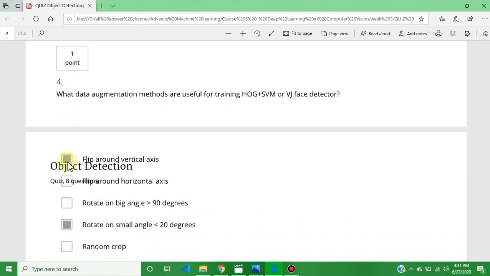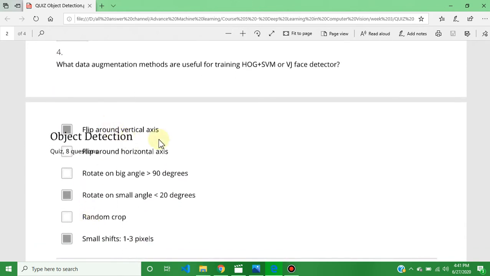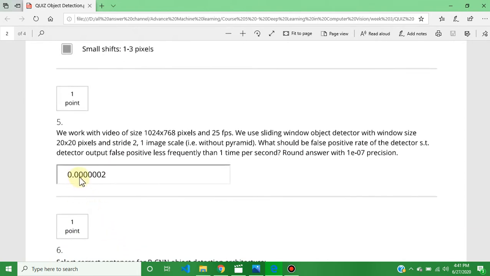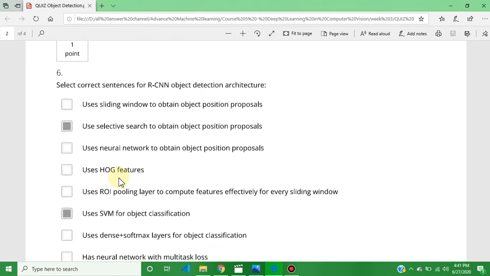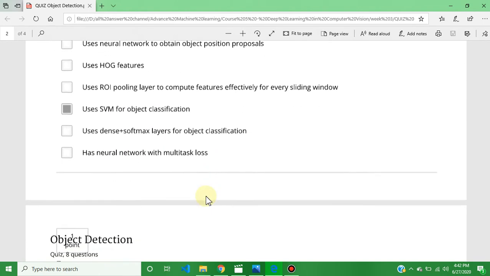The question number fourth answer is A, D and F: flip around vertical axis, flip around horizontal axis, and rotate an angle less than 20 degrees and small shift 1 to 3 pixels. The question number fifth answer is 0.000002. The question number sixth answer is B, F: use selective search to obtain object position proposals, and use SVM for object classification.